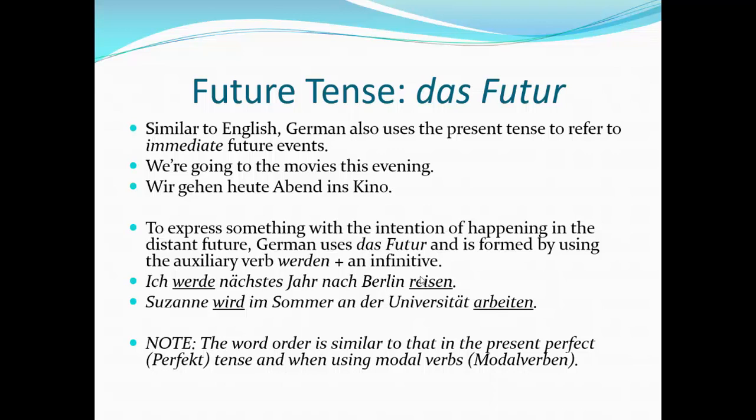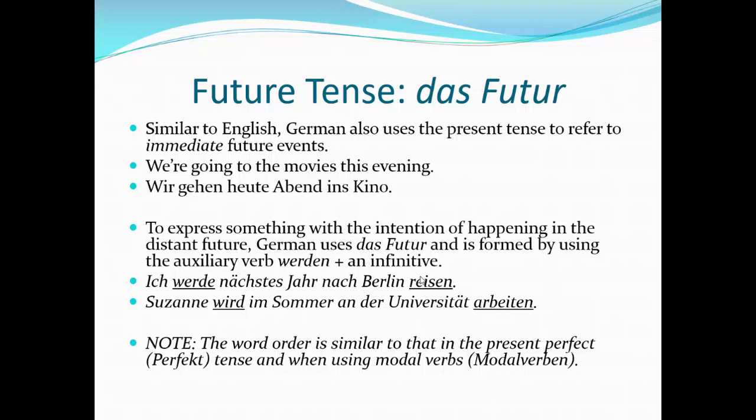This is very similar, the same word order that you would use with a modal verb, right? Ich kann sehr gut kochen. Kann, which is the first person and third person conjugation of the verb können, is our verb 1, and that's conjugated. Kochen is placed at the very end, and it's still in its infinitive form.